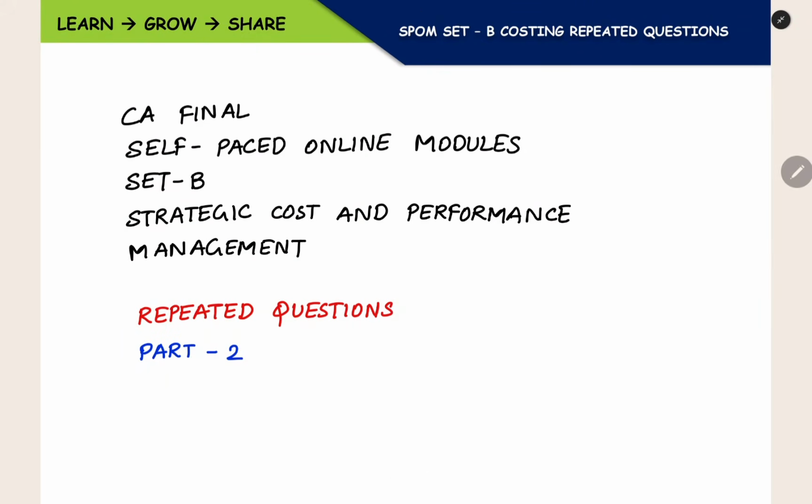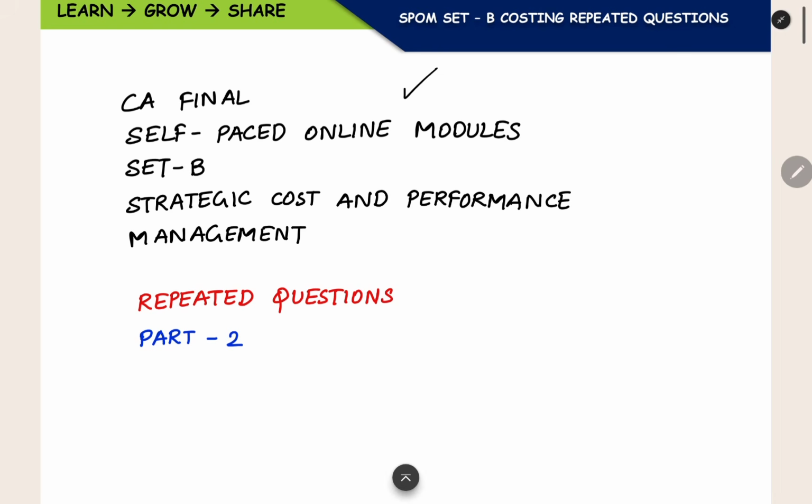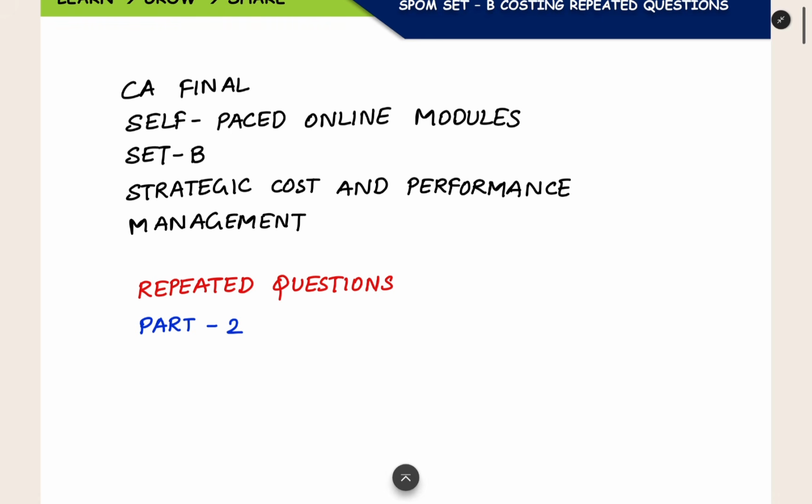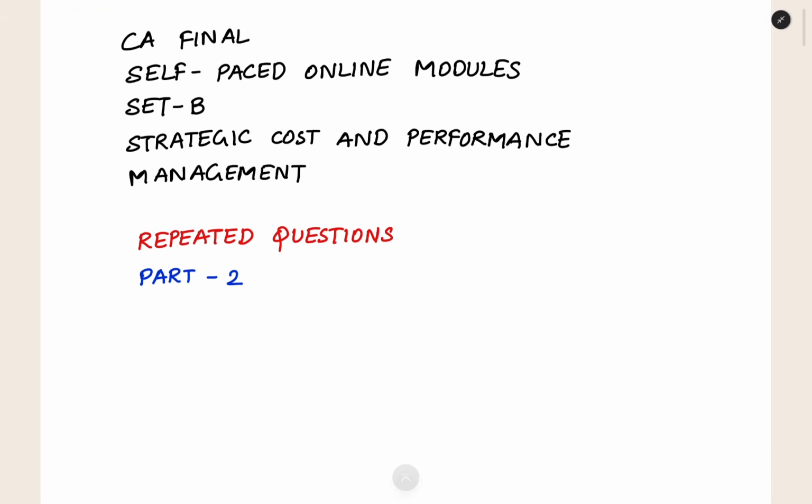This video is about the CA Final self-paced online module Set B, Strategic Cost and Performance Management. In this video, we will be seeing some repeated questions which are frequently asked in Set B exams. I have compiled these questions based on the information I got from the candidates who appeared for the exams. I have framed these questions and given the solution for them. I am also going to explain them so that you will know how to attempt them when you get the same questions in the examination.